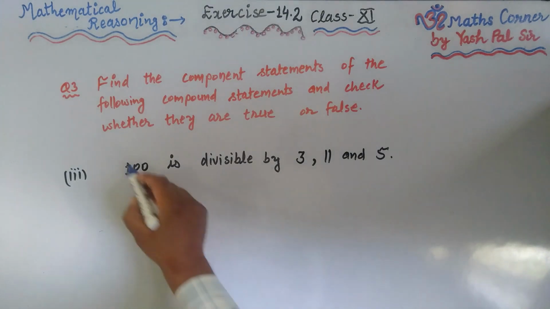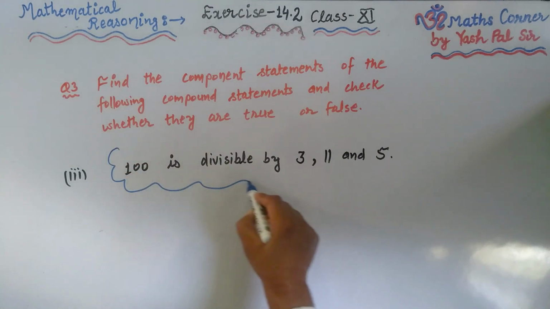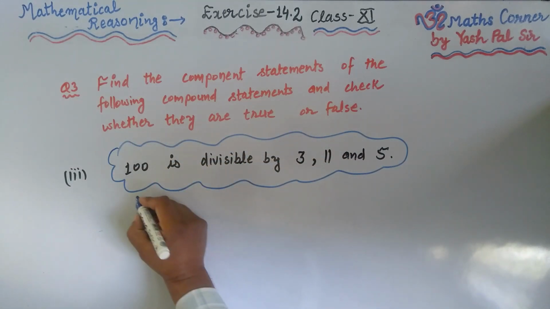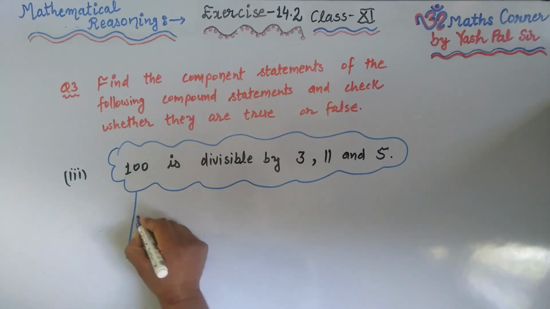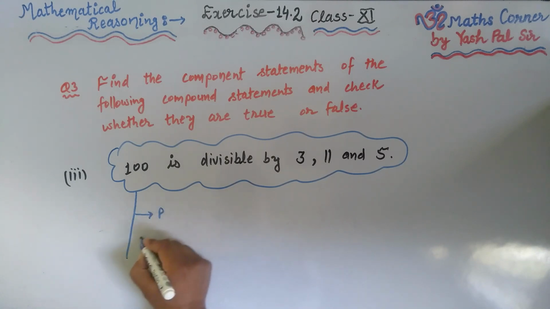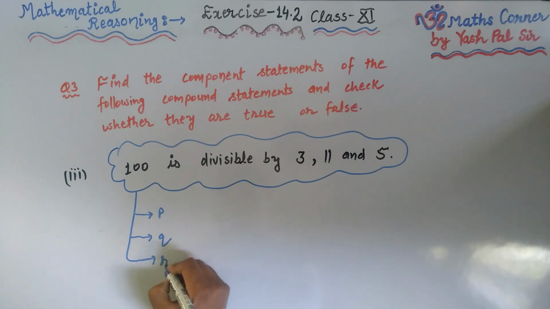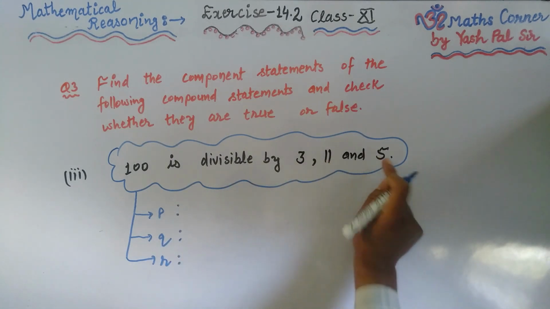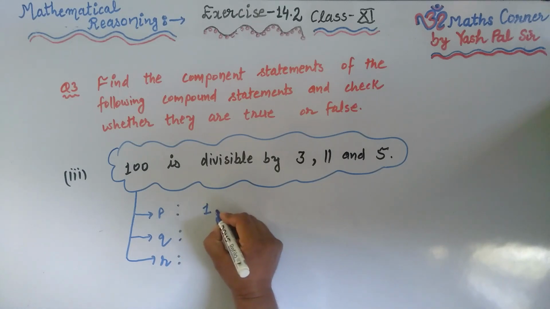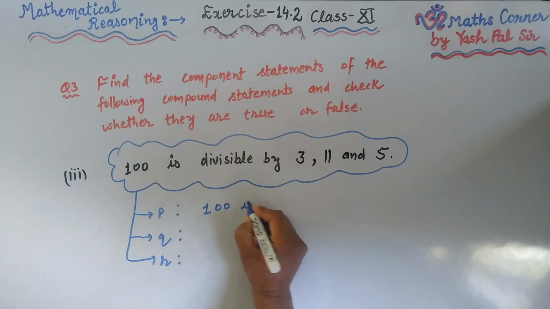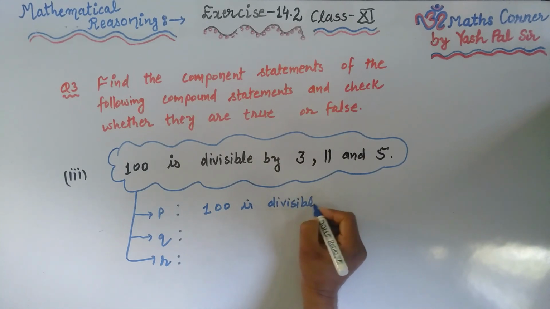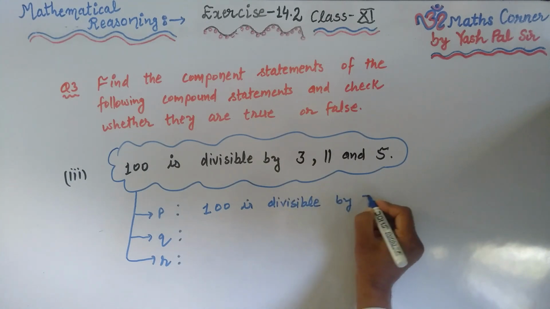Now next, part number 3: 100 is divisible by 3, 11 and 5. Okay, so this is the statement. We are required to find the components. Suppose its components, the very first one is P, second one is Q, and third one is R. Why? Because first, second, third. We write here, first one is 100 is divisible by 3.